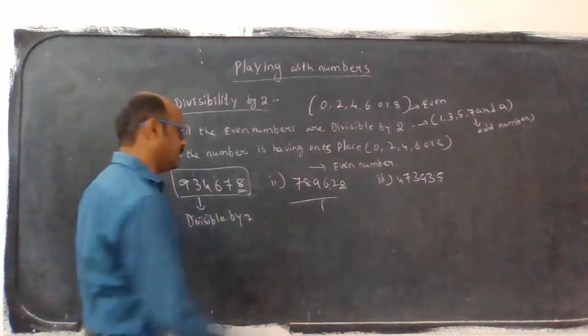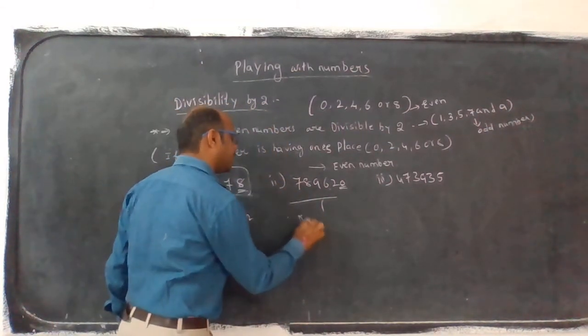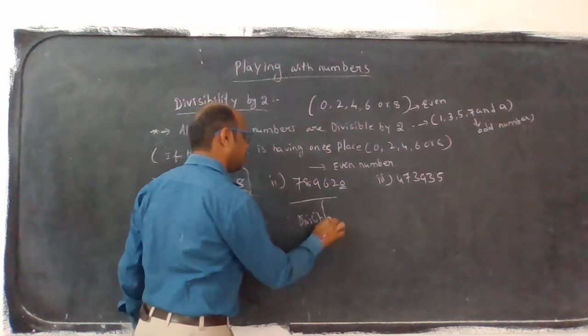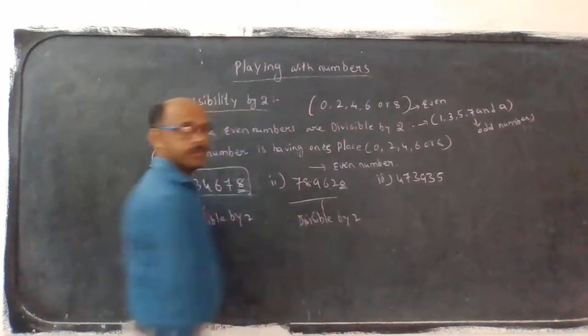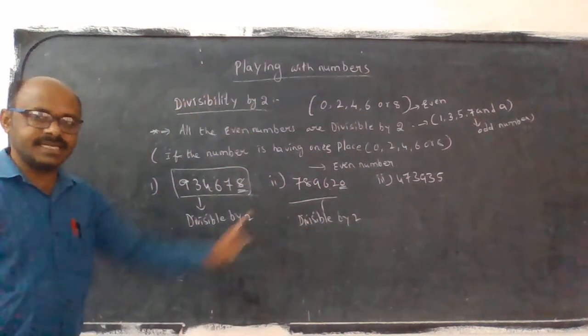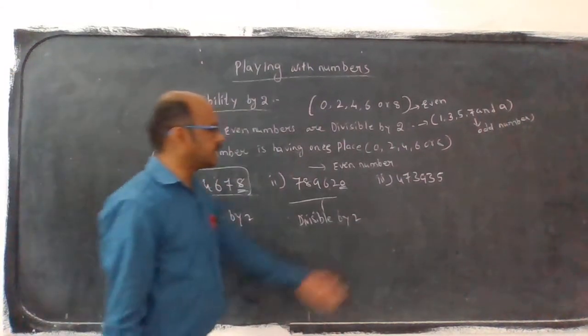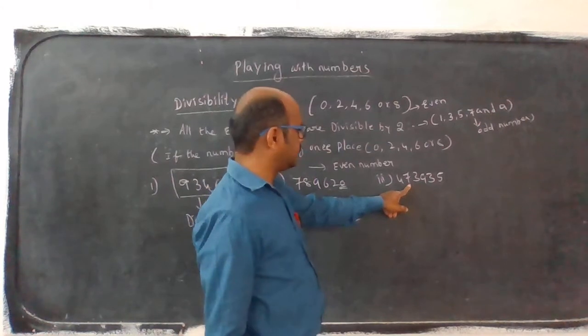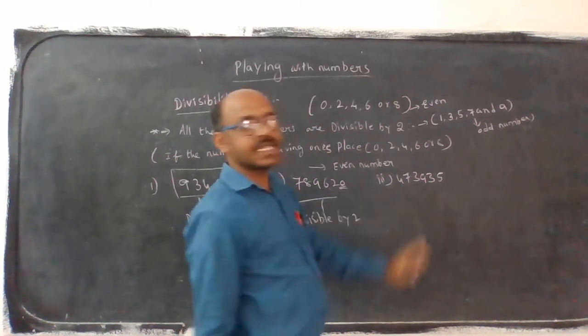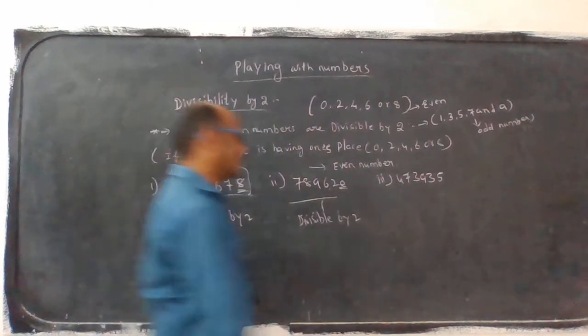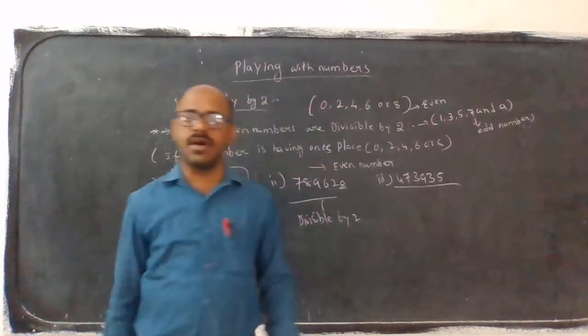This number is also divisible by what? Tell me, everyone: divisible by 2. Listen carefully, this is also divisible by 2. Then next, coming to the third one, 4,73,975.